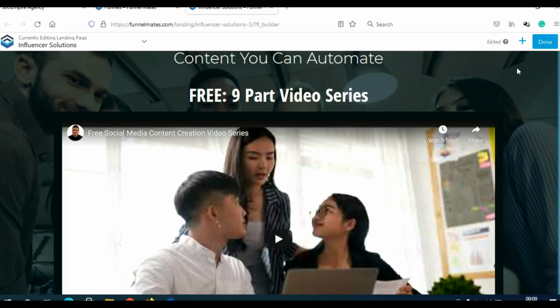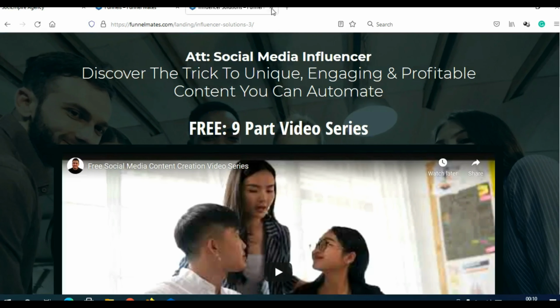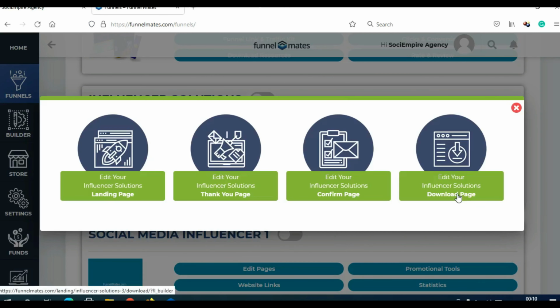You can even edit this background photo. You can literally customize everything here. And after you finish everything, just click here on done, and then just click here on publish, and that's it. You will finish this. And you will actually need to edit this last page here. Just click here on this page, because you will need to add your payment option.